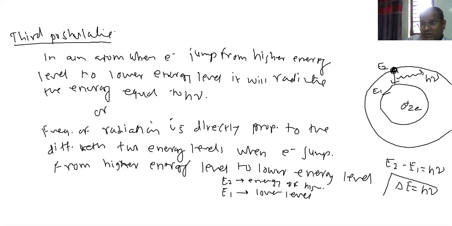This is given by the third postulate. The third postulate gives the difference in energy, that is, delta E is equal to h nu.